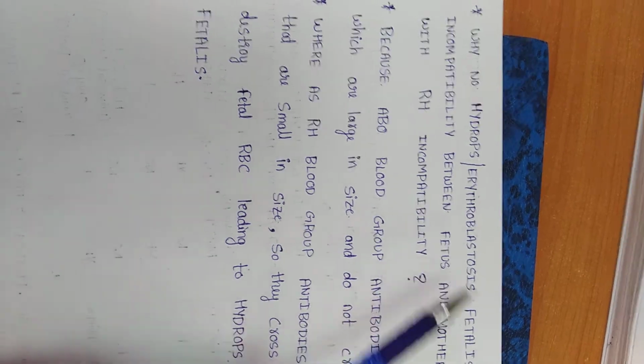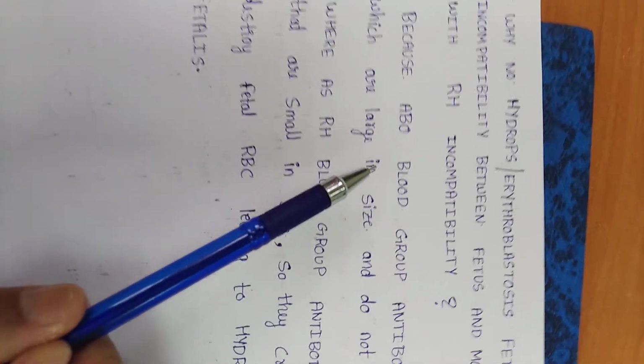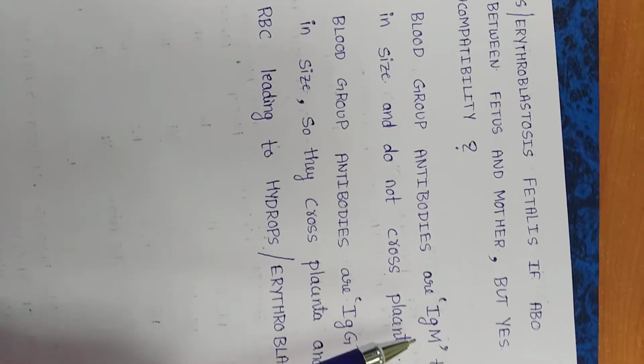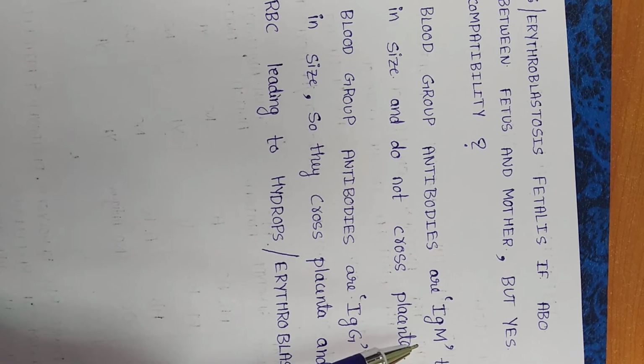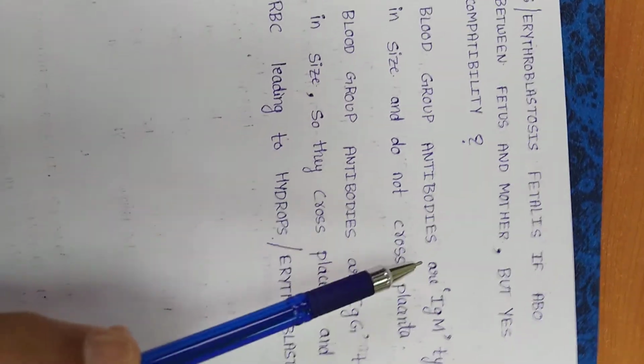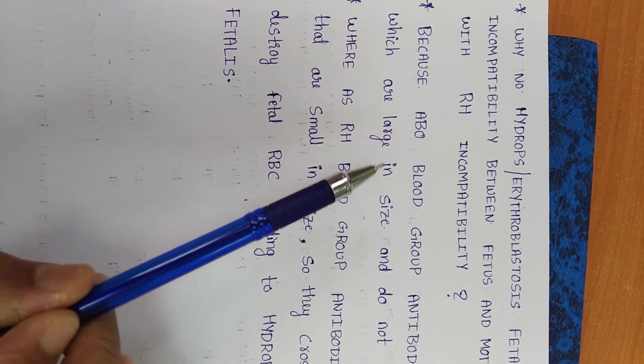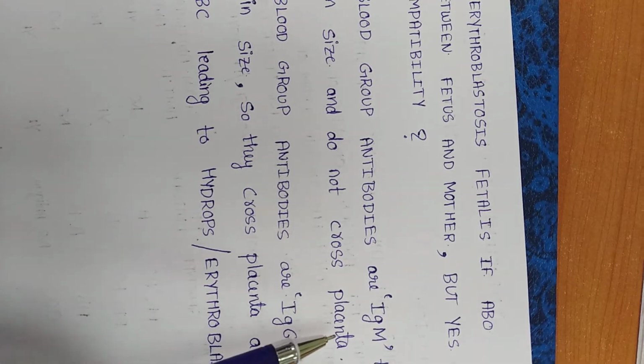This is the question. The reason is that ABO blood group antibodies are IgM type, so they do not cross the placenta because they are very large in size.